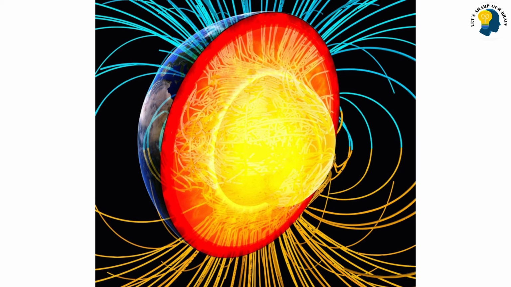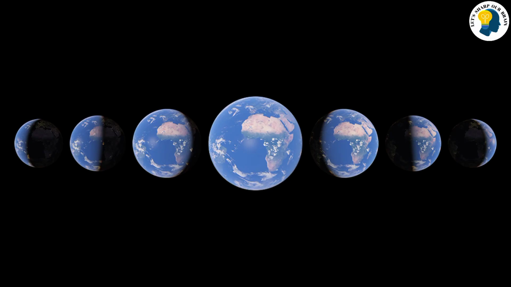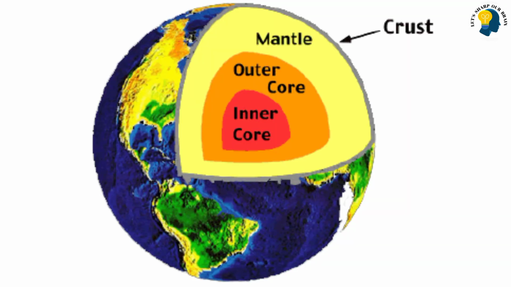There are three main sources of heat in the Earth's core. The first is the heat from when the planet formed, which has not yet been lost. The second one is frictional heating caused by the denser core material sinking to the center of the planet, and the third one is the decay of radioactive elements.